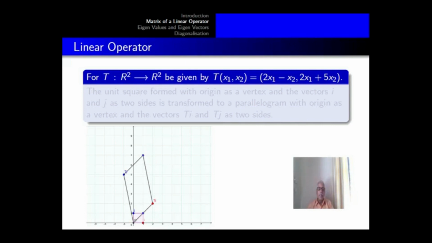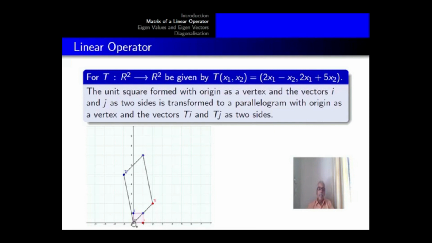If you look at the parallelogram formed with the origin as a vertex and the images as two adjacent sides, we get the parallelogram. So the unit square formed with origin as a vertex and the vectors i and j as two sides is transformed to a parallelogram with origin as a vertex and the vectors Ti and Tj as two sides.